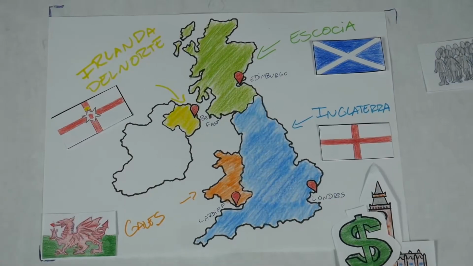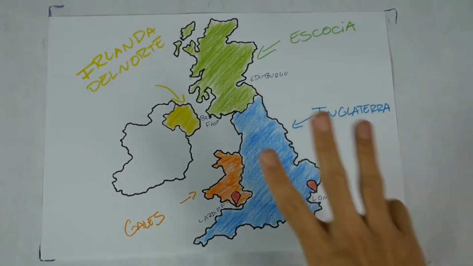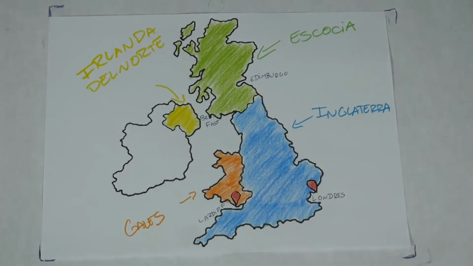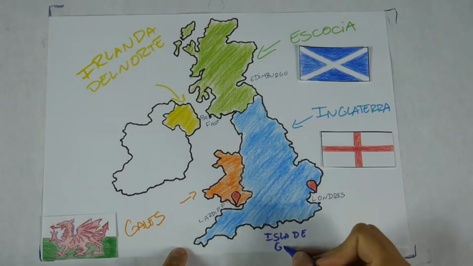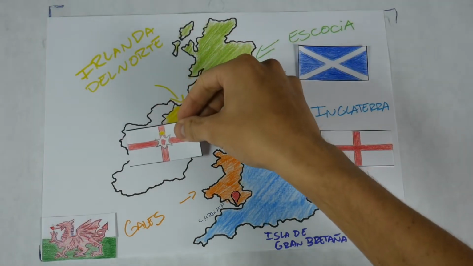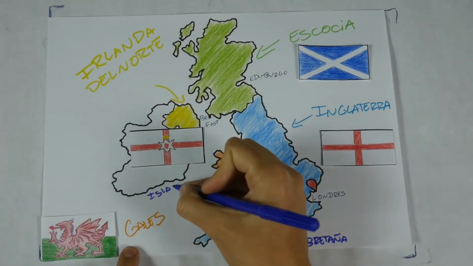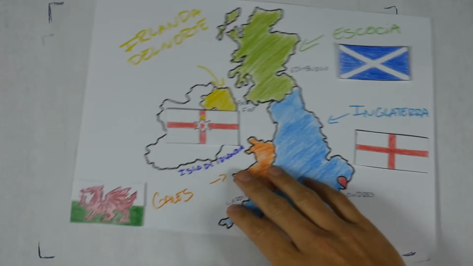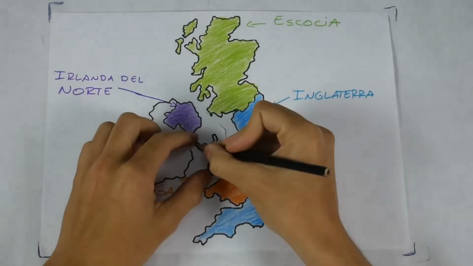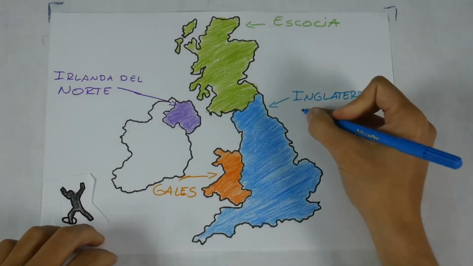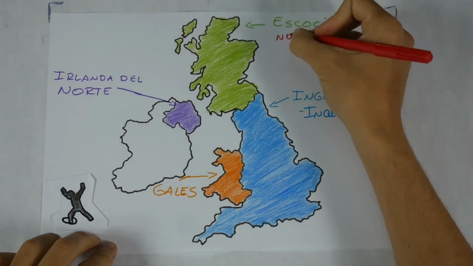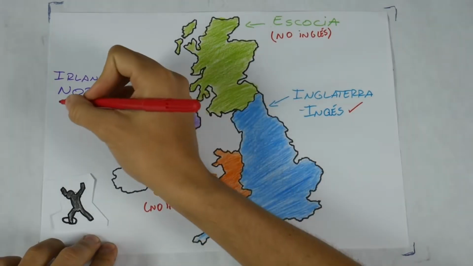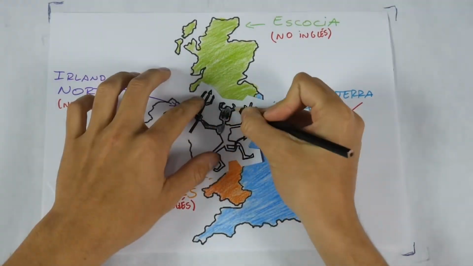As you can see, geographically speaking, 3 of the constituent countries of the United Kingdom, England, Scotland, and Wales, are located on the island of Great Britain, and Northern Ireland occupies a small portion of the island of Ireland. Well, this is where people usually make a mistake when calling all inhabitants of the United Kingdom English, because this term is exclusive for the inhabitants of England. So if you call a Scot or a Welshman that, they'll probably send you to hell.